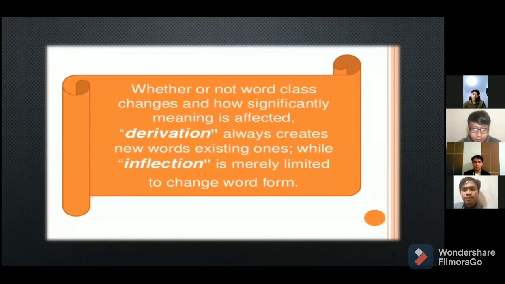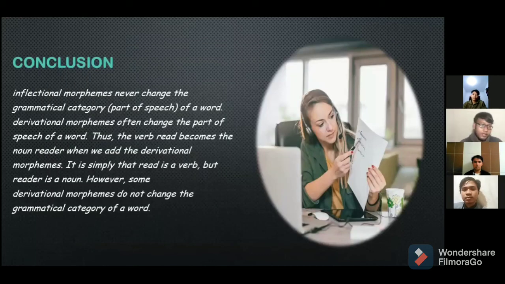Okay, next. Conclusion. Inflectional morphemes never change the grammatical category or part of speech of a word. Derivational morphemes often change the part of speech of a word. Thus, the verb read becomes the noun reader when we add the derivational morpheme. It is simply that read is a verb, but reader is a noun. However, some derivational morphemes do not change the grammatical category of a word.